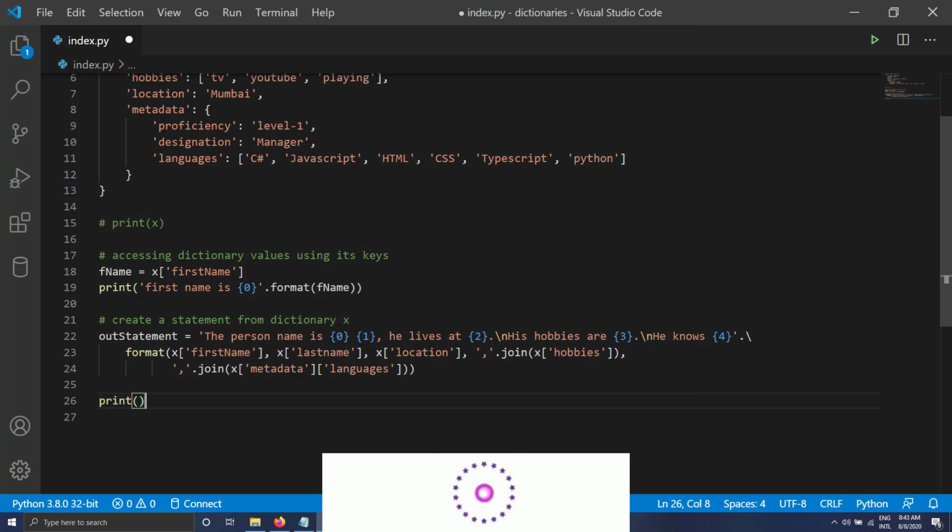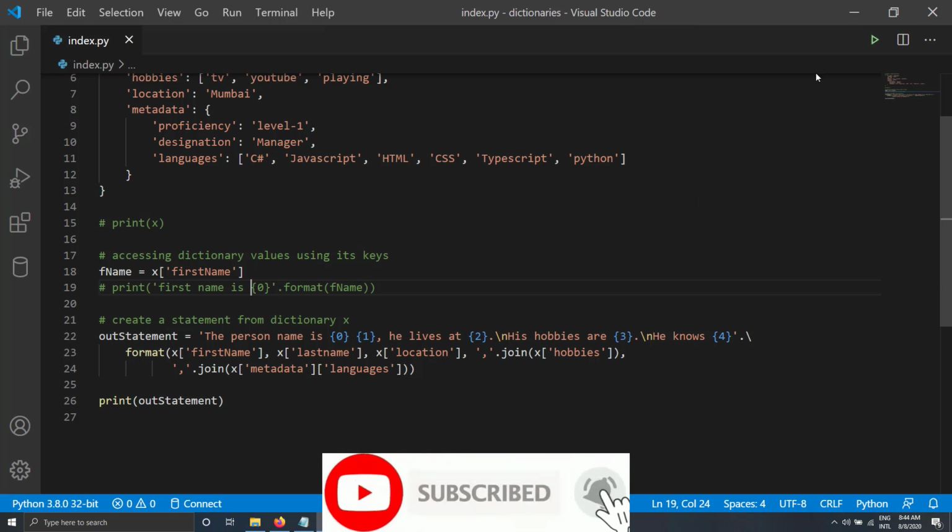So let me try to print my output statement. Let's run this.